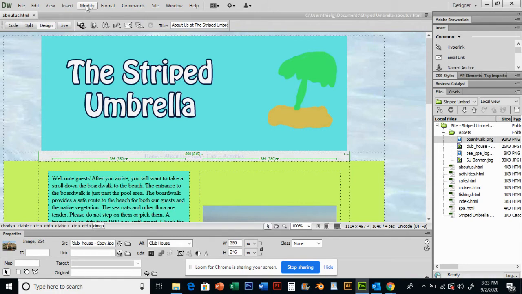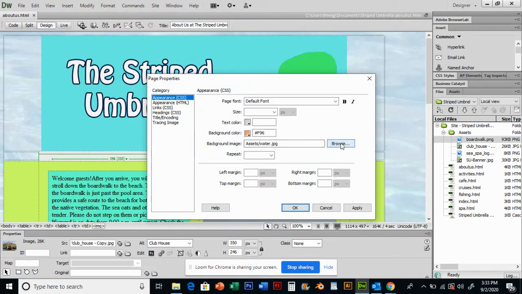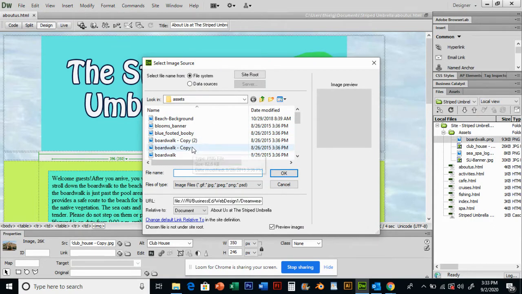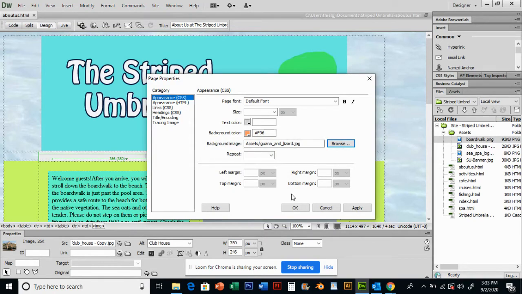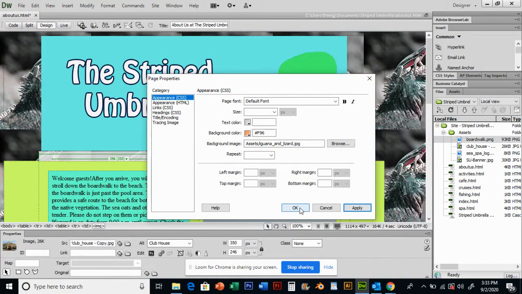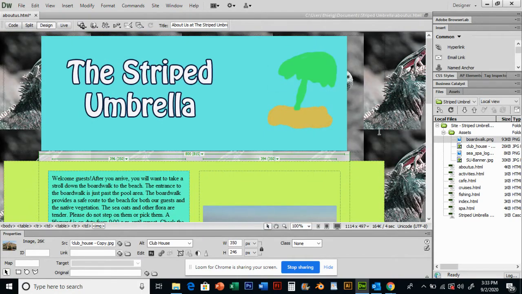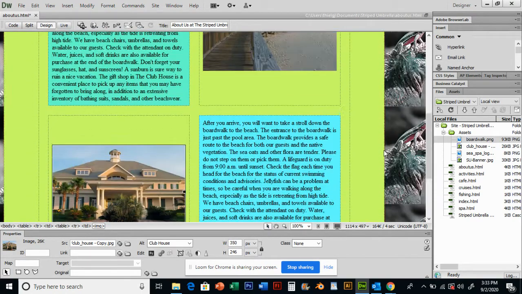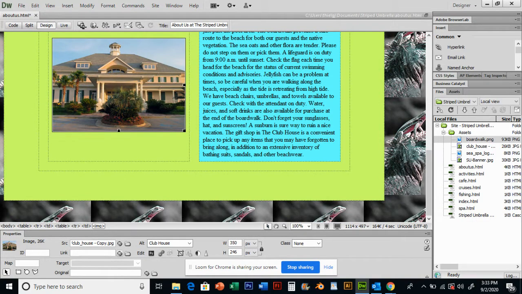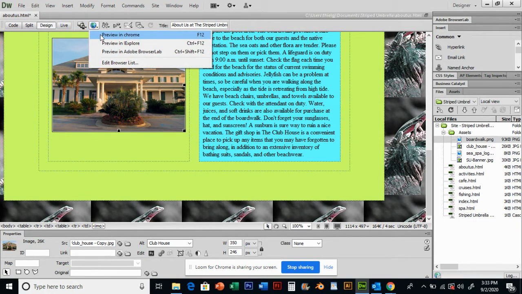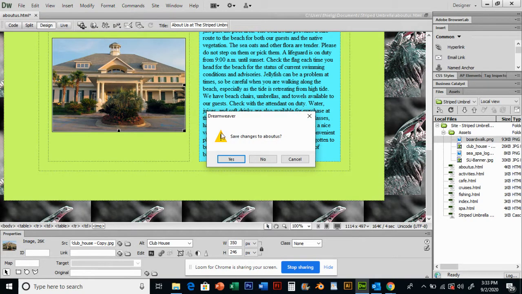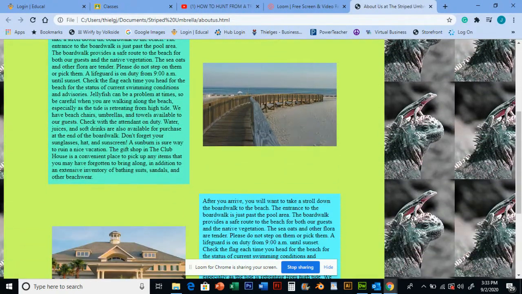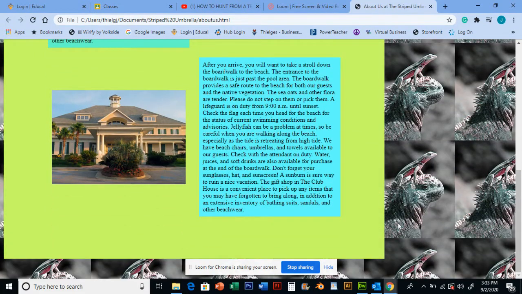So I'm going to pop back in here. Modify Page Properties. Let's browse and put in the iguana and lizard. Let's press Apply, press OK, and now you'll see what happens. You see how it tiles. It's really going to be a distinctive tile when you have a pretty dark, solid image. Save changes, and you're really going to see a tile. That image is not as big as that water image, so it's going to tile more. You get smaller tiles.